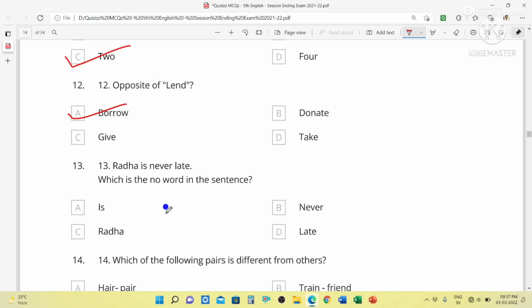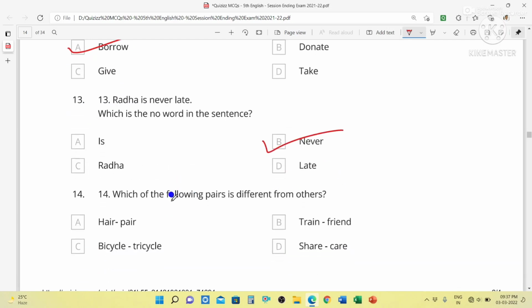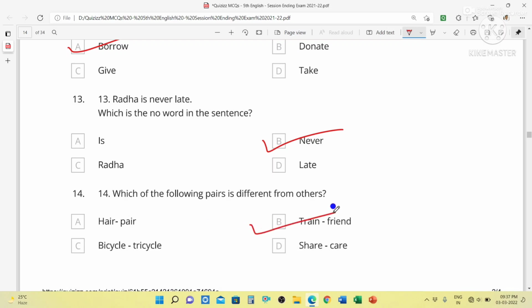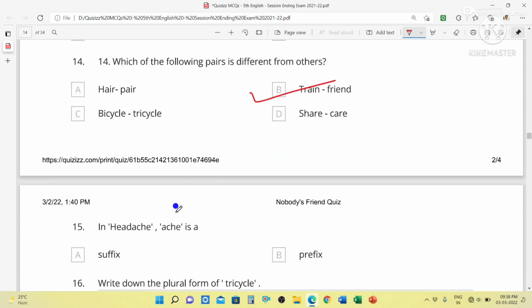Radha is never late. Which is the no word in the sentence? The no word is never. Which of the following pair is different from others? Here, the different pair is pair B, train, friend, because all the other pairs are rhyming words. Air, pair, bicycle, tricycle, share, care. But train and friend are not rhyming words.